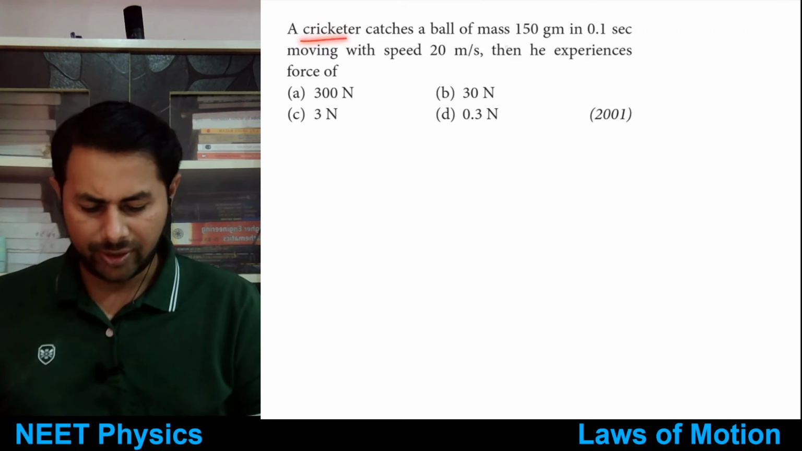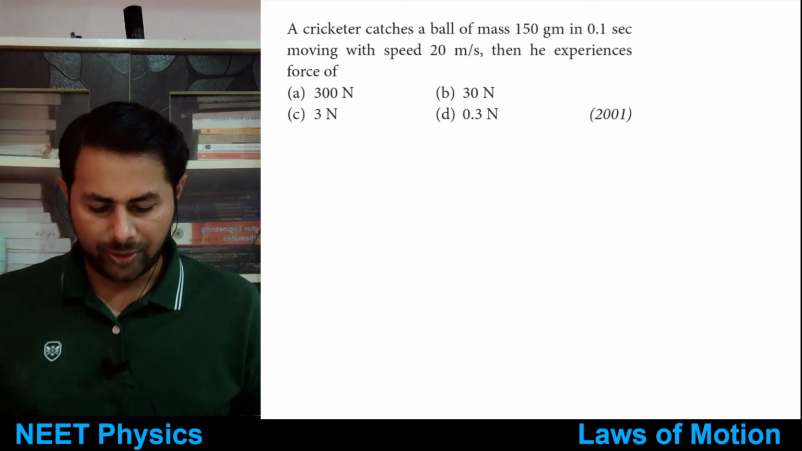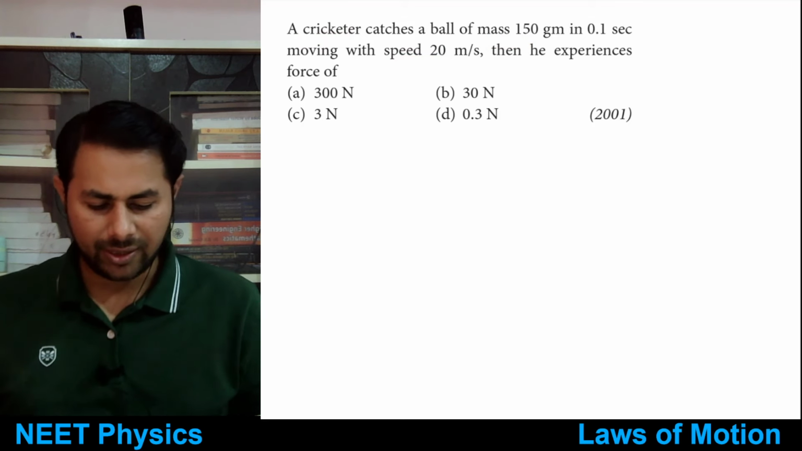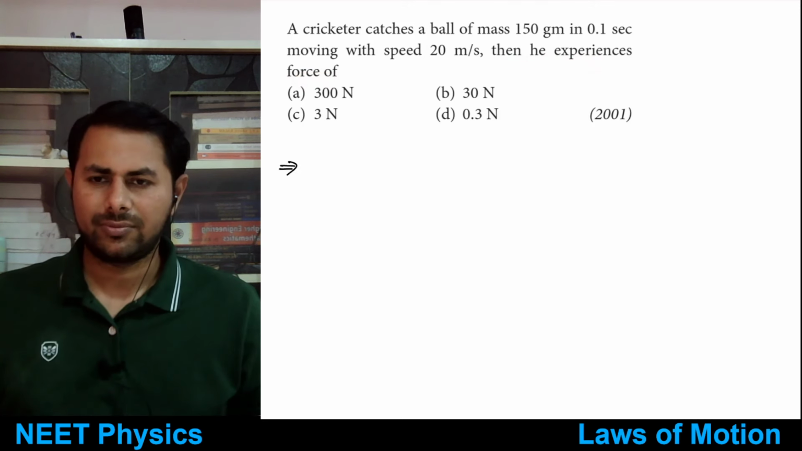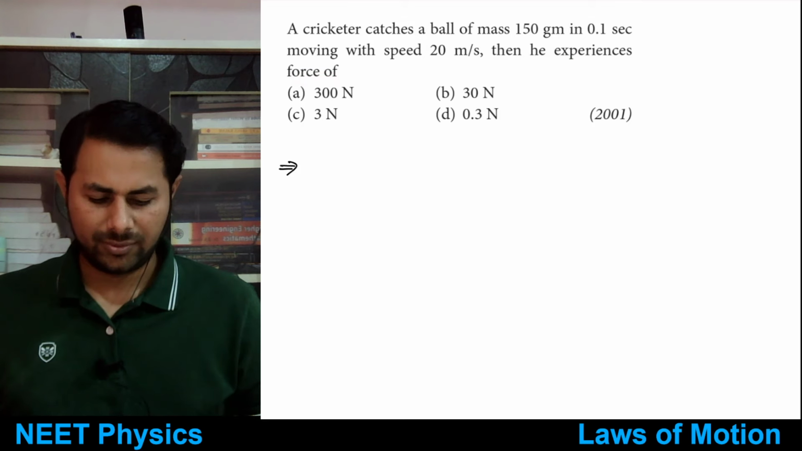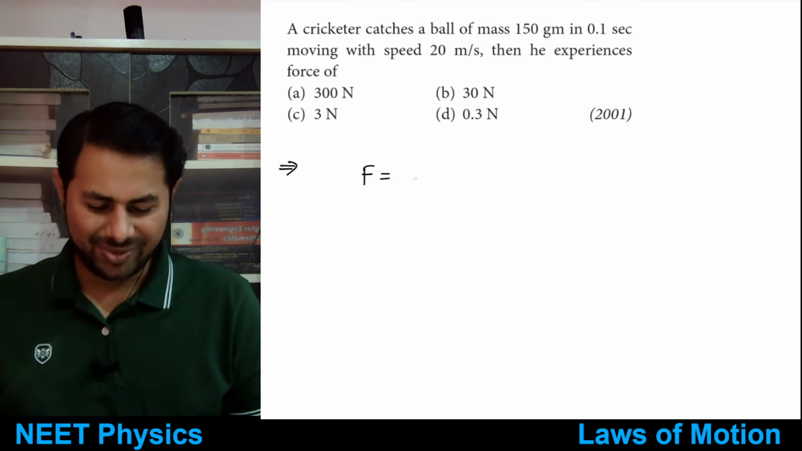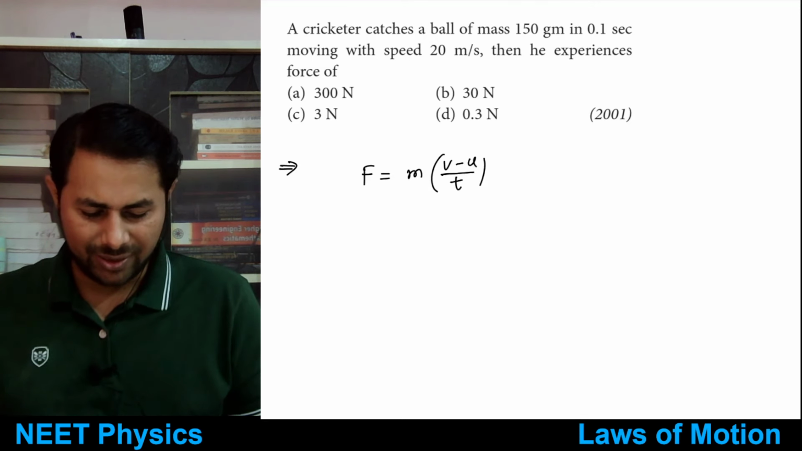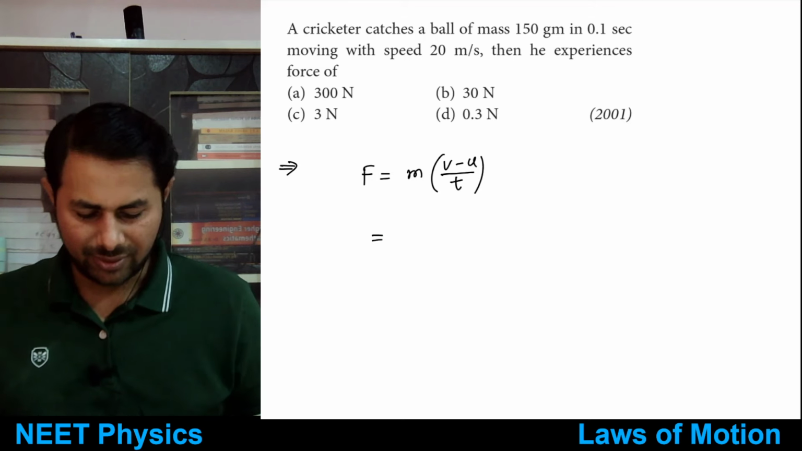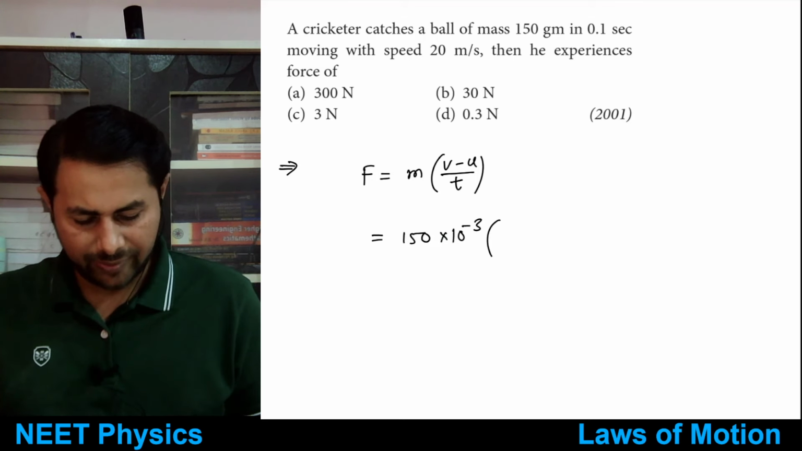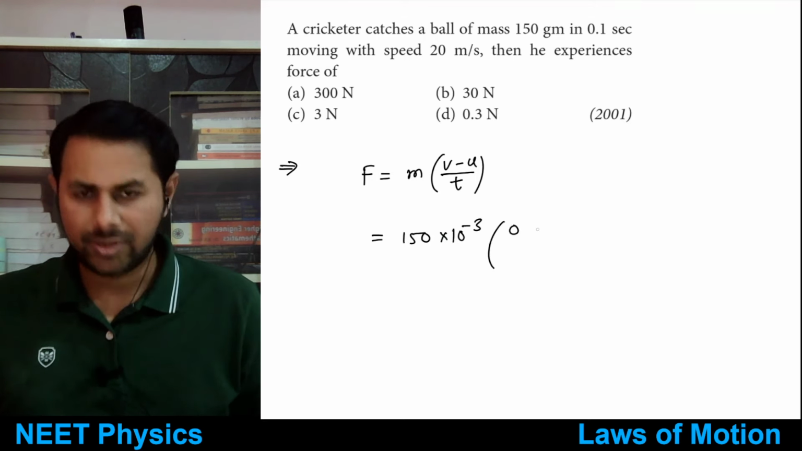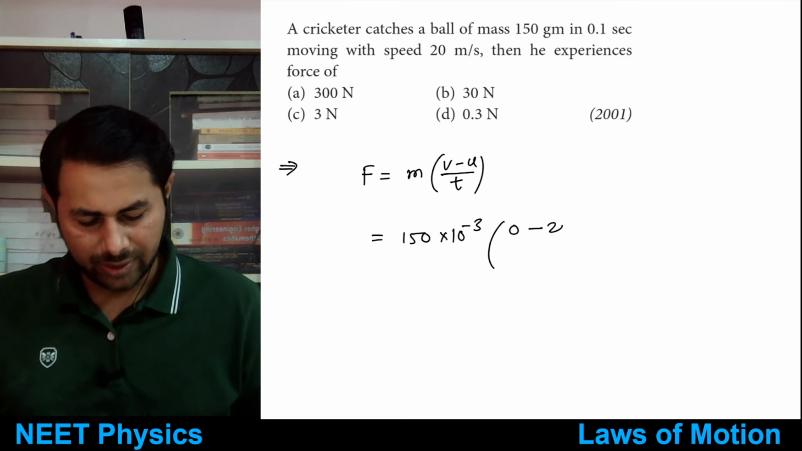A cricketer catches a ball of mass 150 gram in 0.1 second moving with the speed of 20 meters per second. Then he experiences a force of, tell me. This is very simple, right? Force is mass times acceleration, m times (v minus u) divided by t. So this is 150 grams, 150 into 10 raised to minus 3. The final velocity would be 0, so 0 minus 20, divided by time 0.1.